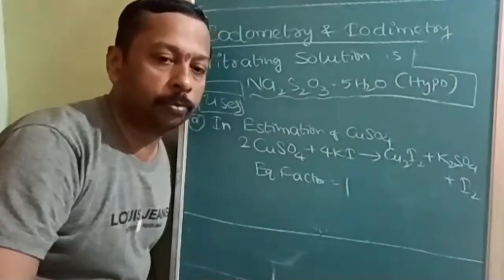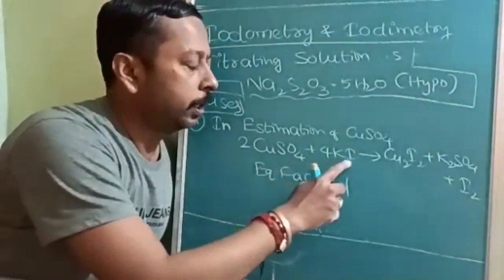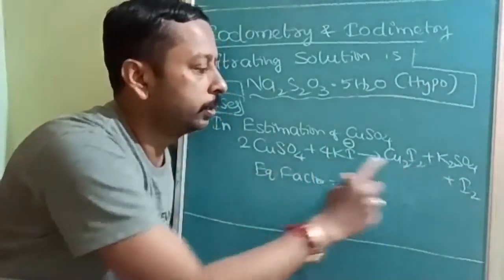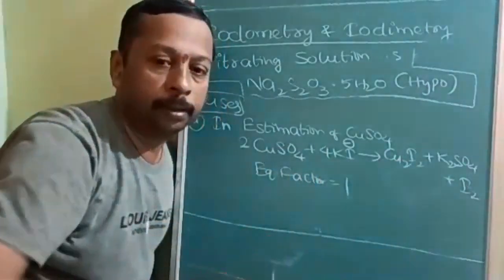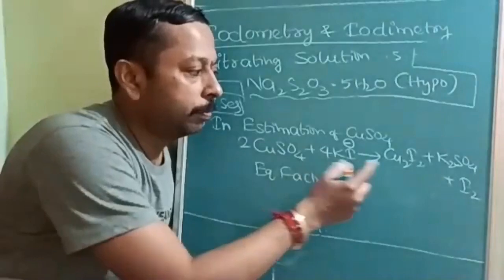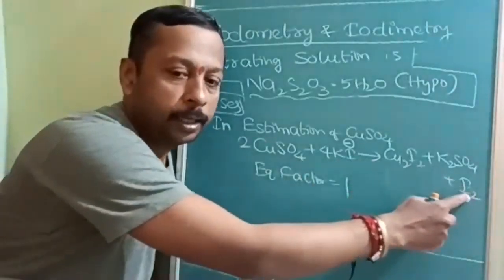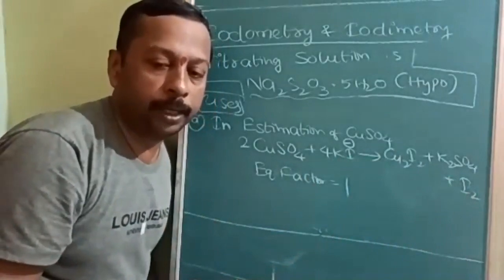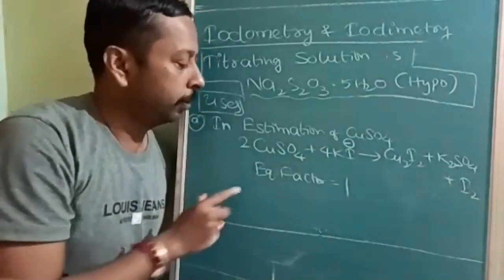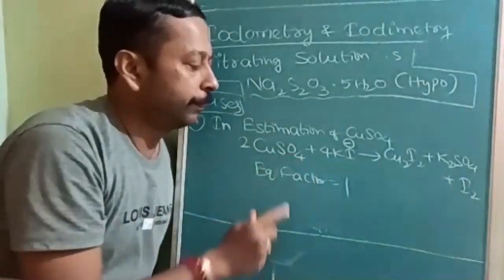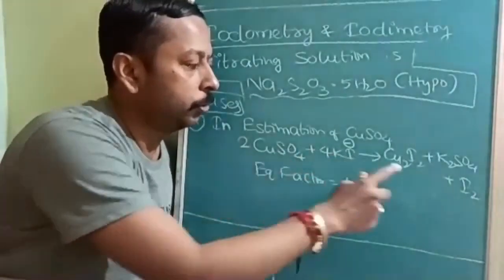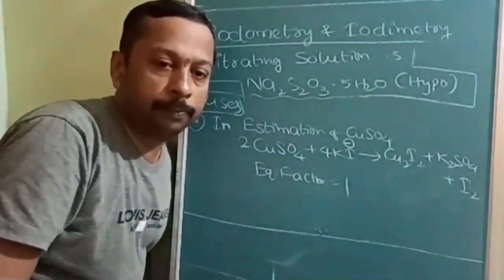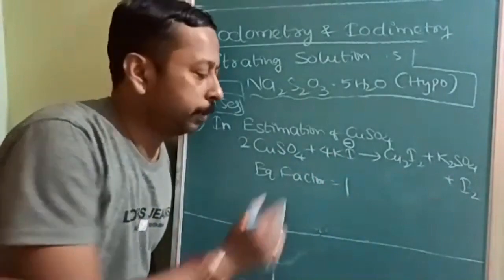See, CuSO4 plus KI, I- is converting into I2. There is no change in the oxidation number of two of the four iodine. Four iodides are there, but two remain the same and two are changing. Understood? Now there is one more peculiar thing you should remember and observe in CuSO4. It is not completely reducing. It is changing from cupric to cuprous. So people have a habit of taking the equivalent factor of copper sulfate as 2. That's why I am specially mentioning it.